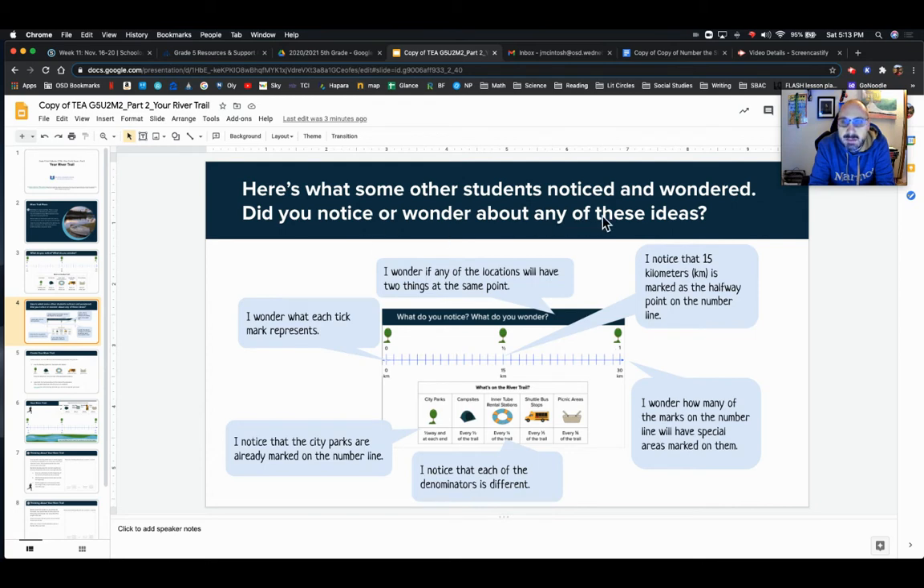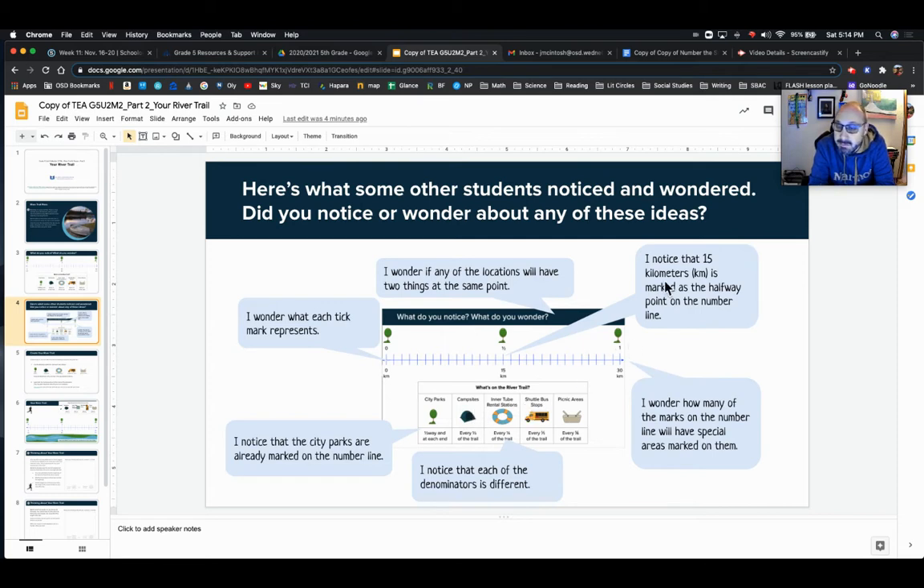So here's what some other students noticed and wondered. Did you notice or wonder about any of these ideas? I wonder what each tick mark represents. We got that. I wonder if any of the locations will have two things at the same point. So will they overlap? For instance, will a shuttle bus stop come at around where the city park is? Or will there be a picnic area along with a campsite?